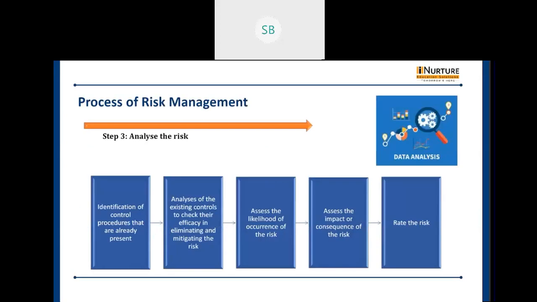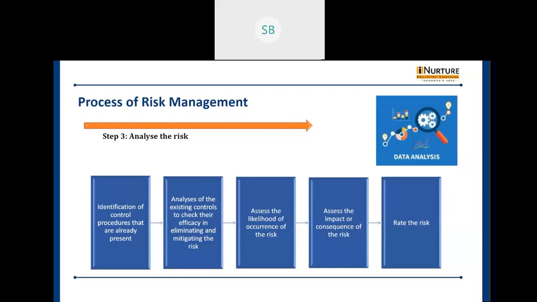Later we have to analyze the risk. We studied identification and control, and then we analyze the procedures. First we identify the procedures that need to be taken, then analyze how those procedures can be followed, and find out the probability of the risk occurring. Then we can classify it as high risk, medium risk, or low risk. Later we assess the impact of those risks, and again classify it as high, medium, or low.